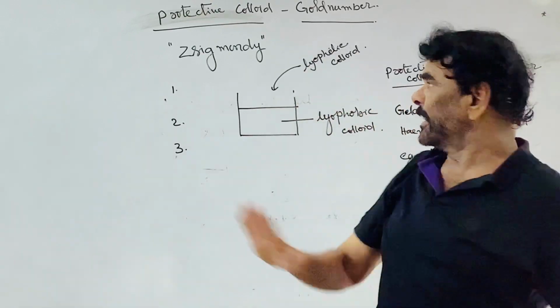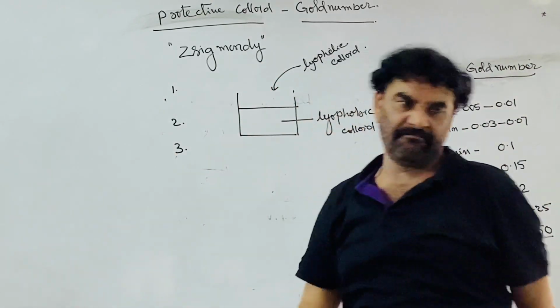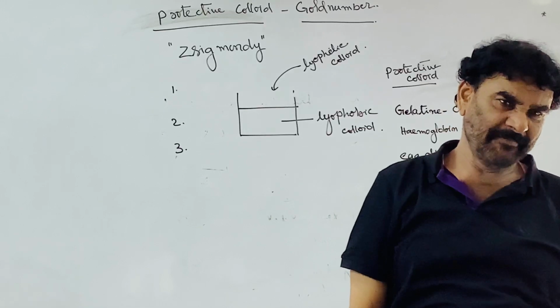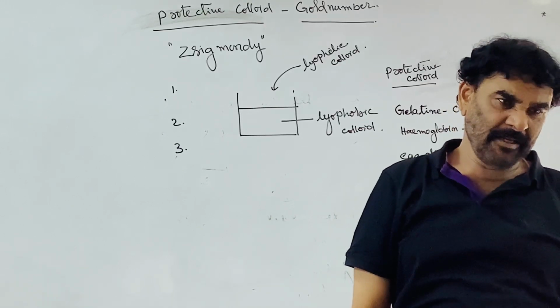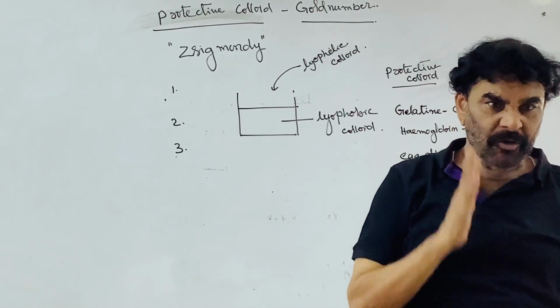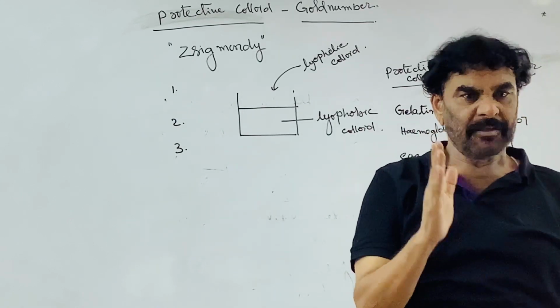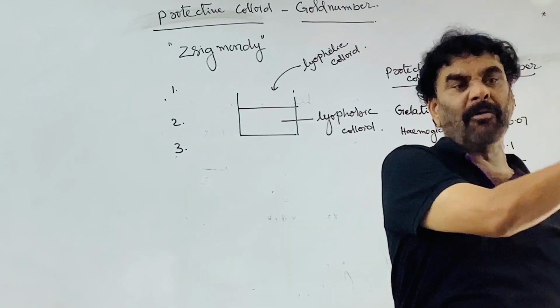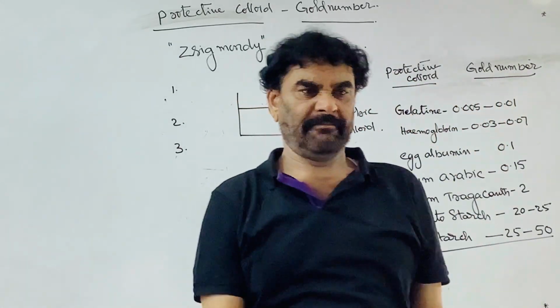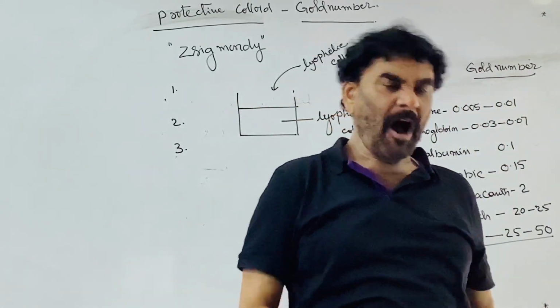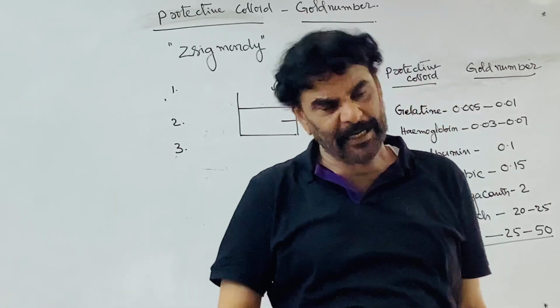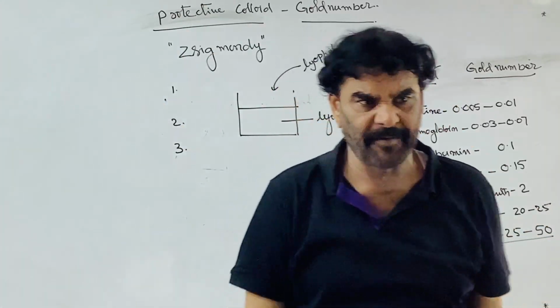This is Zsigmondy's observation. Therefore, to increase the stability of lyophobic colloids, a small amount of lyophilic colloid is added. How it works and how it improves stability is a different story, and we will talk about it afterwards.